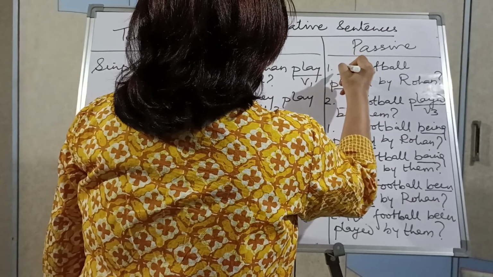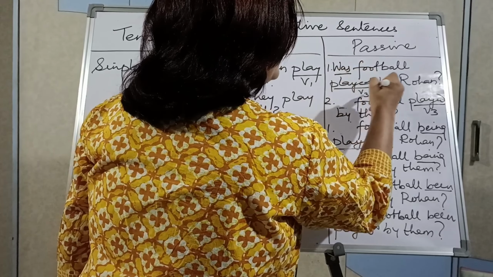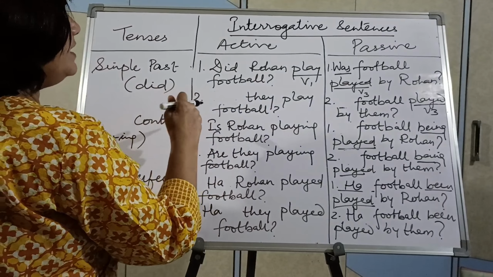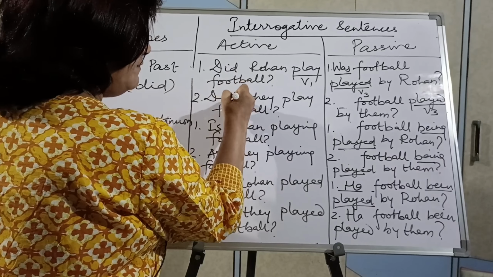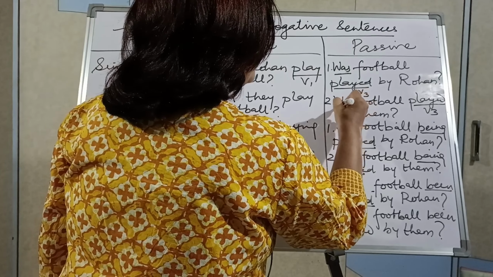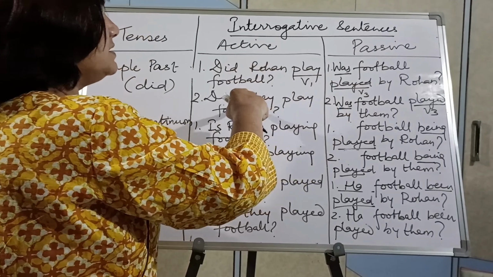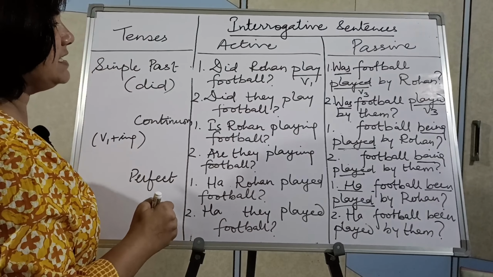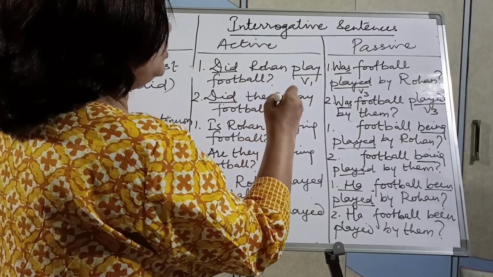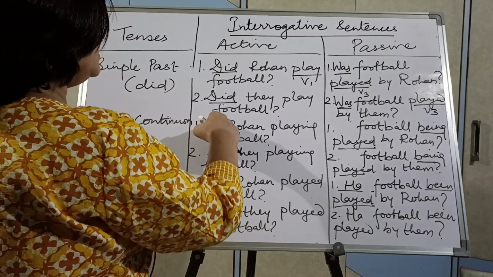Okay. And what will be the passive? Did cannot come, so what will come? Was. Was football played by Rohan. Okay, the helping verb of past tense will come along with the third form of verb. Then in active here, what will come? Did they play football? And again here, was football played by them. Here the work happened on the subject, here the subject did the work. This is the difference between active and passive. So these are both verbs. Try to see the change of verbs here, the helping verbs.